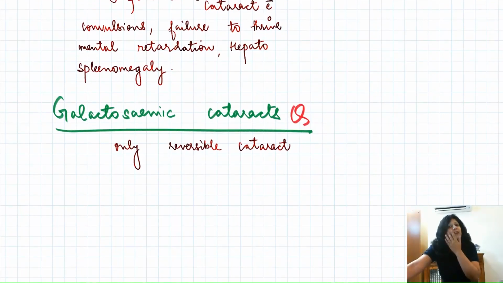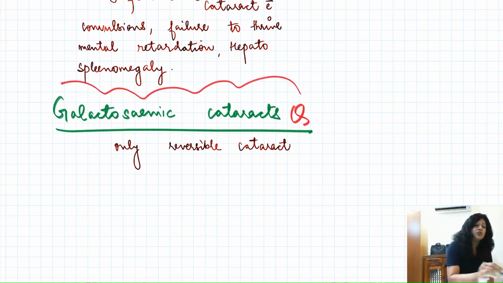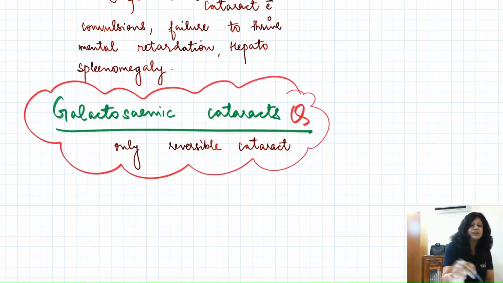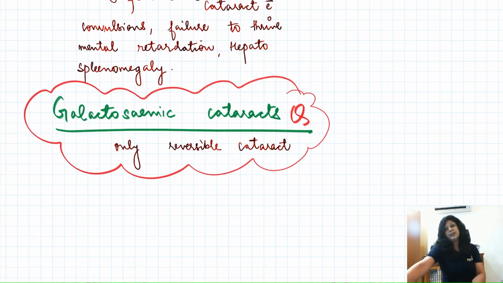You must have heard that cataracts are not reversible, but this is an exception to this, because this cataract is occurring due to the accumulation. So if you are not giving the dairy products, if you are not giving the galactose diets, you can prevent this cataract and you can reverse this cataract also. So this is one of the unique features. Only reversible cataract is the one which is found in galactosemia.